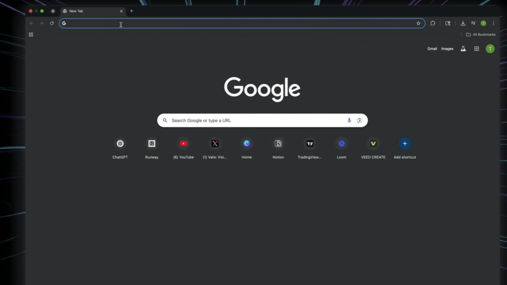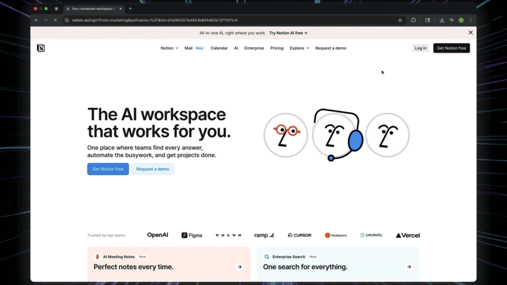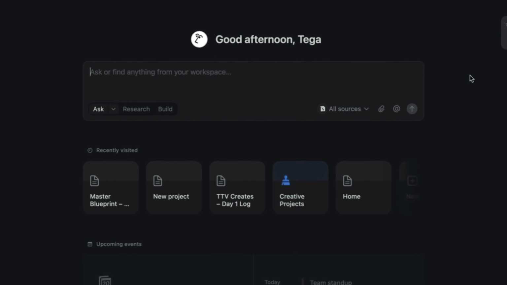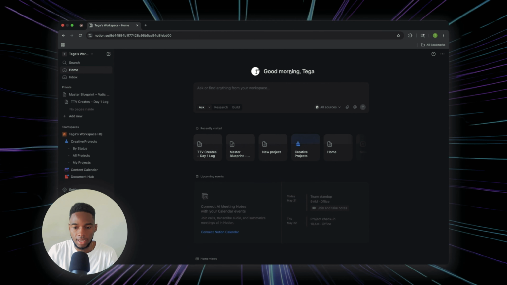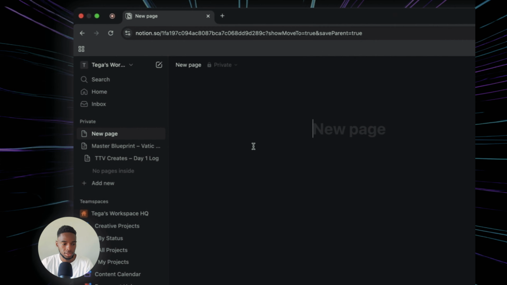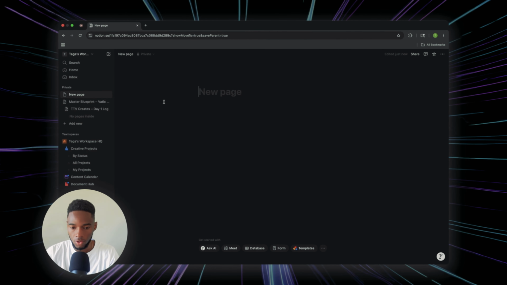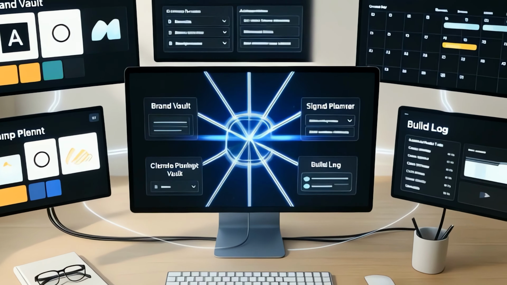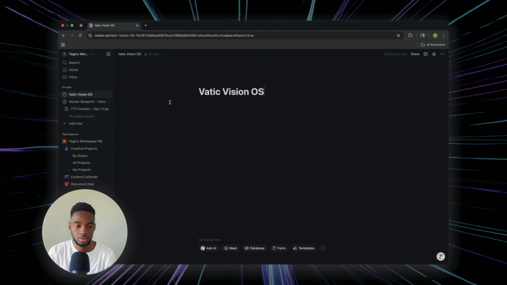Now that you know what this system is for, let me show you how I'm building it from the inside and up. Let's jump into Notion, where the foundation for this entire machine lives. Okay, here we are inside Notion, and what I'm gonna do is create a new page, and I'm gonna title this Vatic Vision OS. And this will serve as the central hub for my automated system.